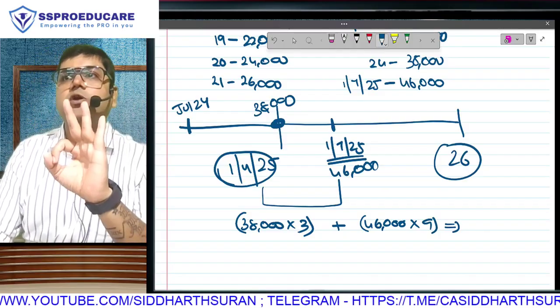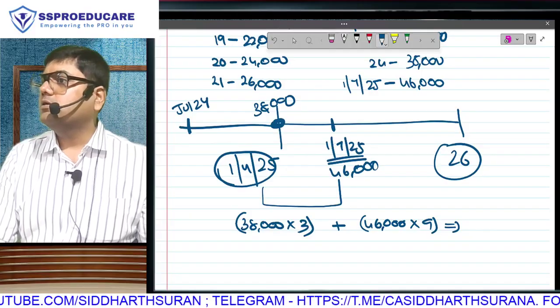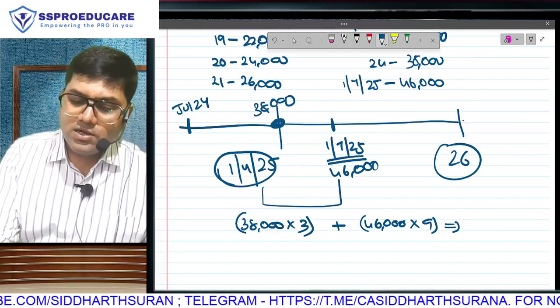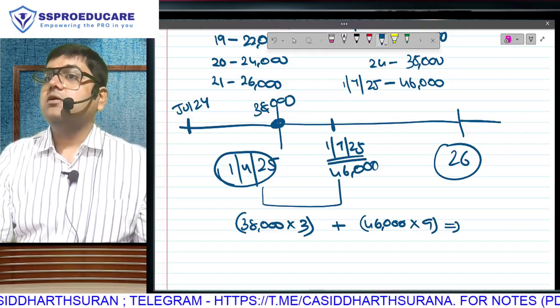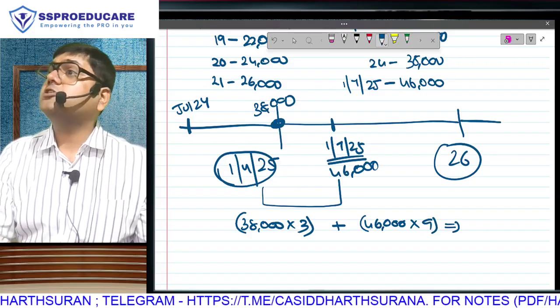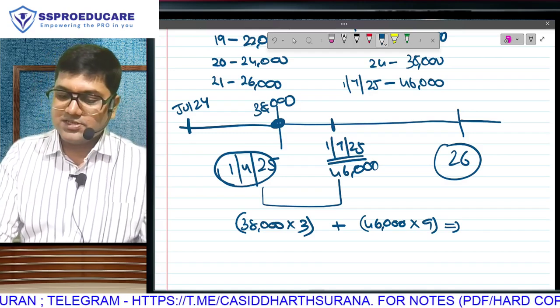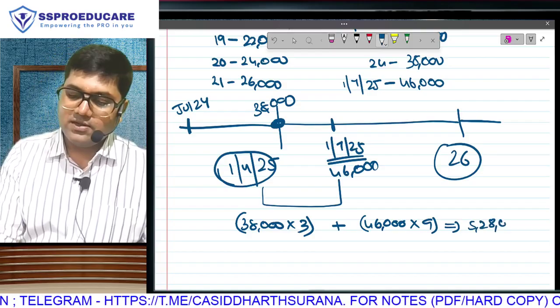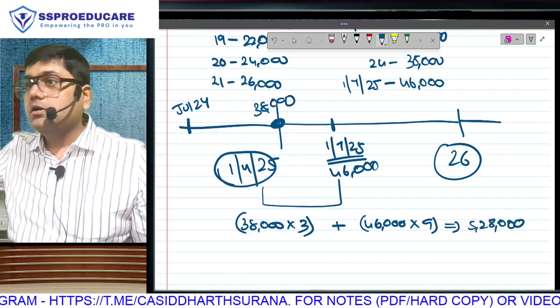So 3 months I am going to get 38, and the remaining 9 months I will get 46. Next year it will be the same: first 3 months I will get 46, and the remaining 9 months I will get 54. Understood? Because the increment date is 1st July, because my joining date was 1st July, this year's salary is 5,28,000. Now understood? Check the calculation.